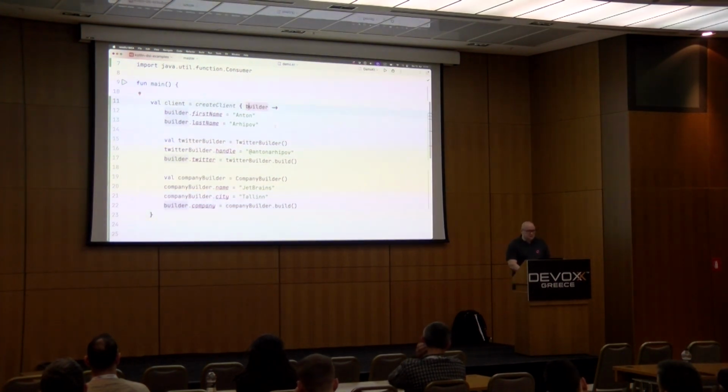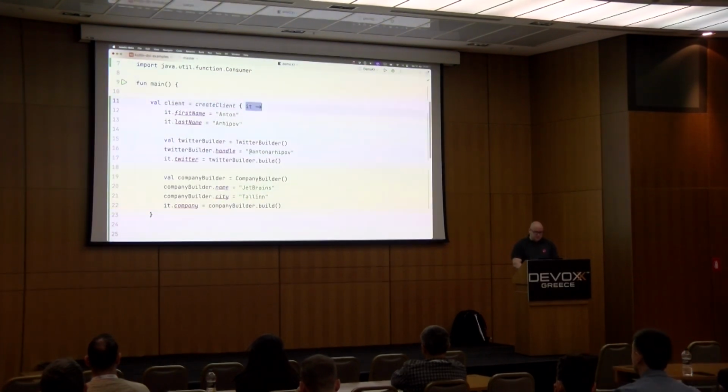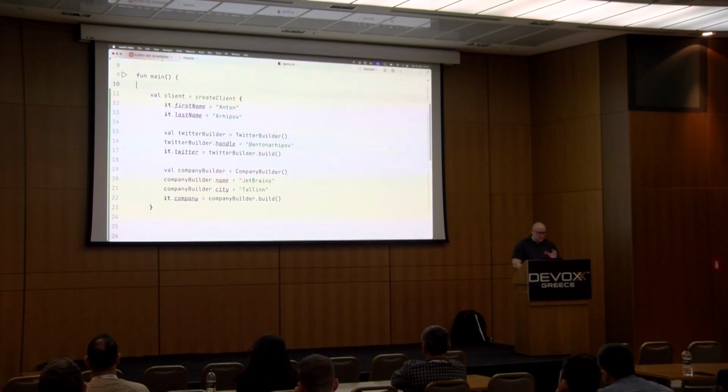Lambdas can be declared either without the parameter, or there is an implicit name for this parameter called it. So if we just rename that and remove it from here, it is getting even more concise in this case. So conciseness, along with the safety, because type safety actually helps writing those DSLs.